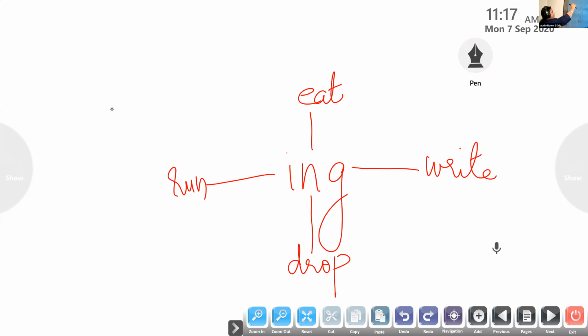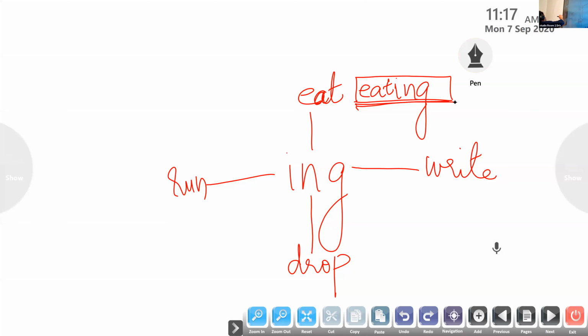Tell me, when we add ing to the verb eat, it becomes what? Eating. Tell me the spelling. E-A-T-I-N-G. Very good. This is the first rule. Just add ing to the verb to form eating.